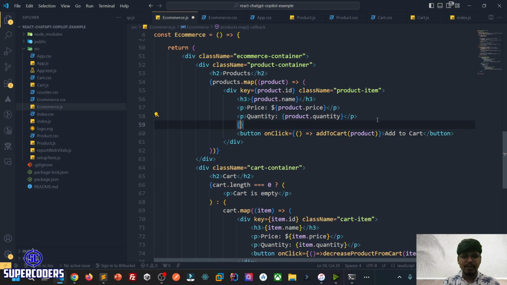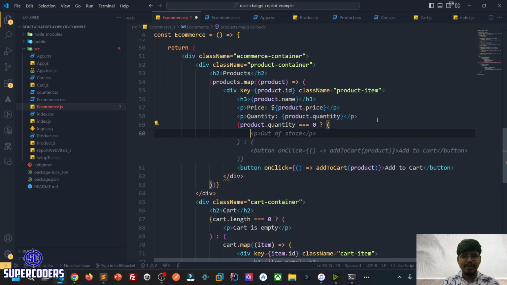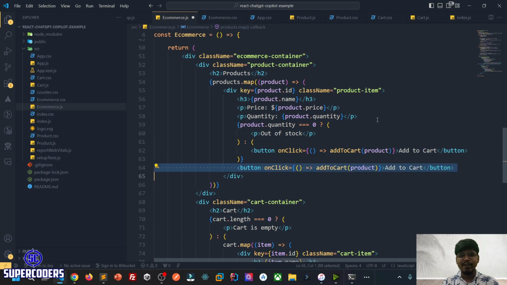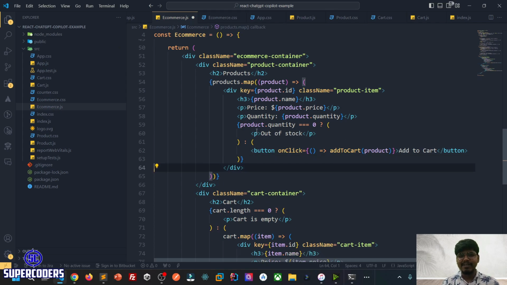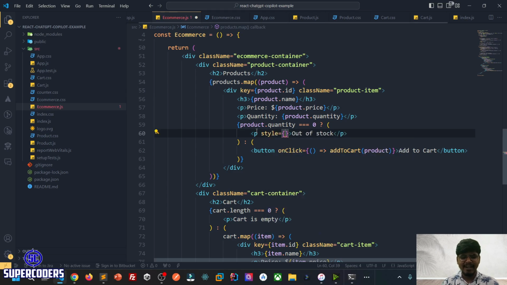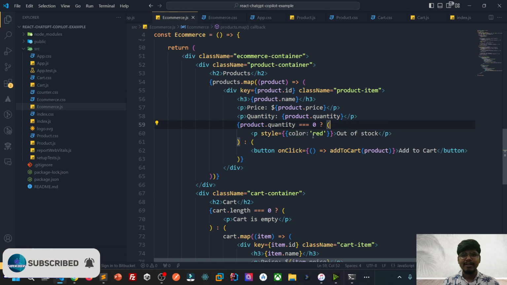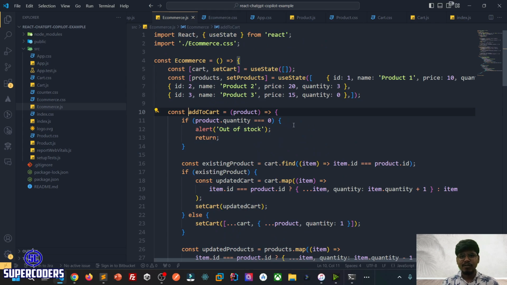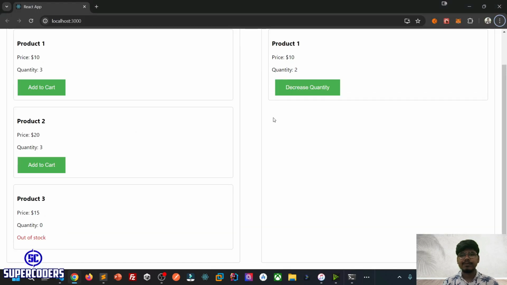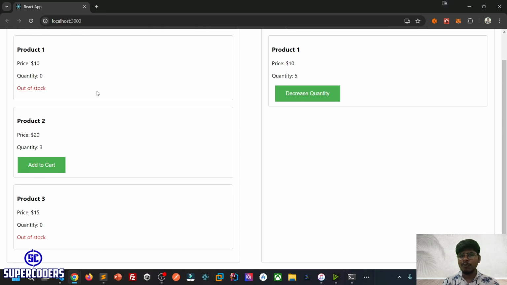So let's try to use the suggestion. Yeah, and here we go. It is giving me a suggestion. Out of stock, add to cart. That's what I think. You can see it's giving me a suggestion. If I try to use style, again I think it will give me some suggestion. Color red. Now save it and let's check. And I don't think we need this. We don't need the alert. Save it. Now refresh. If I click on add to cart, and here we go, out of stock.